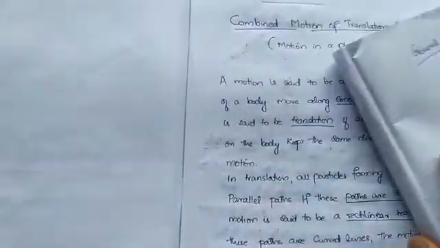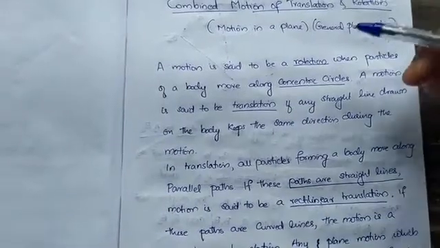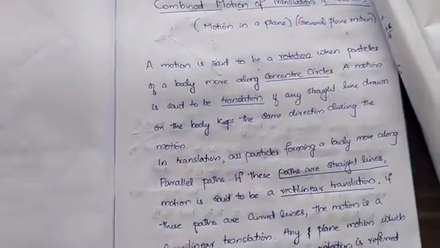So what do you mean by general plane motion? It is nothing but a combination of rectilinear and curvilinear motion. Okay. So before that, let's see what is rectilinear motion. A motion is said to be a rotation when particles of a body move along concentric circles. If the particles of the body are moving with the same center, then it can be said as rotation motion.